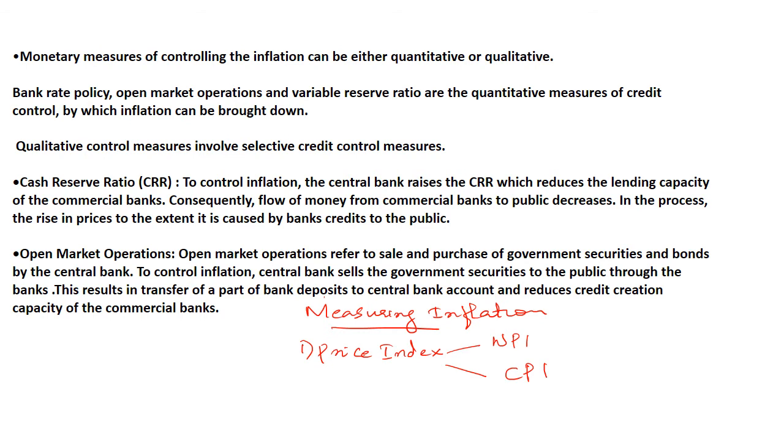Okay, so there are two types of price index for calculating or measuring inflation. One is the wholesale price index. The second one is the consumer price index. Consumer price index is CPI. It was previously known as the cost of living index. Okay, so CPI is a better measure than the WPI, that is, the wholesale price index. Then one more thing is that the producer price index is also there, that is inflation from the point of view of industrial producers. So these are the different ways through which inflation can be measured.